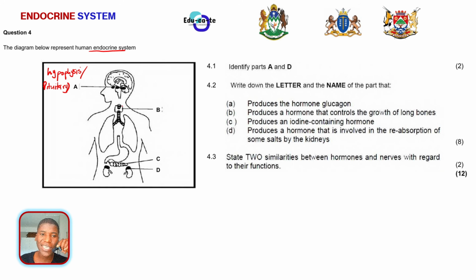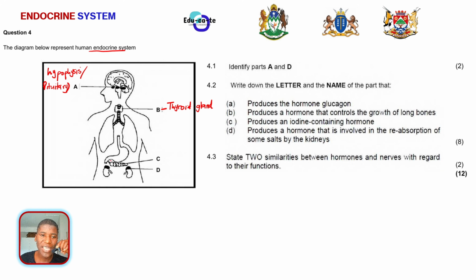And let's look at B. You can see that B here is found at the throat. The gland that you find behind this bone of the throat is the thyroid gland. So B is the thyroid gland. Remember, it produces thyroxine.